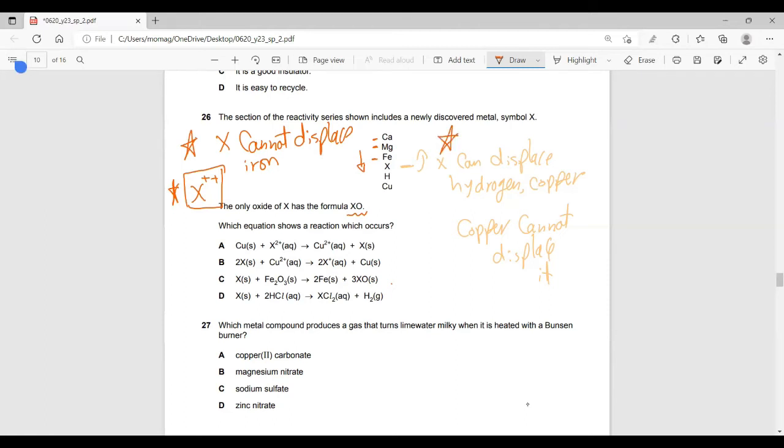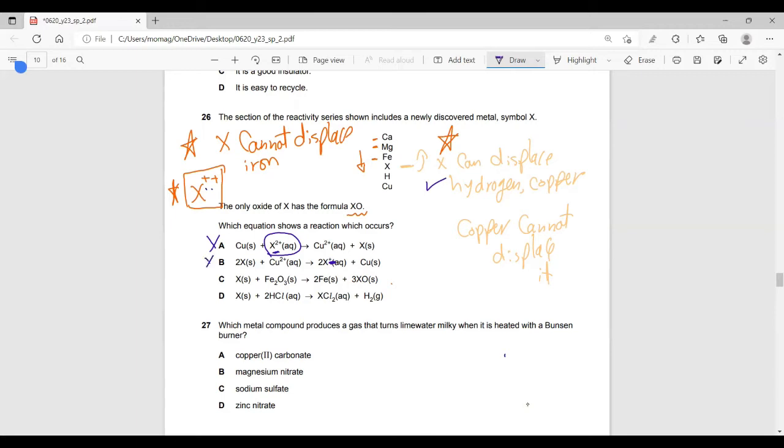And this is the third one. All of them will help us to work out that question. So question 1: copper reacts with ions or a solution or a compound of X to give a reaction. Is it true? I just briefly said that copper cannot displace it, so A is wrong. X can displace copper. Yep, it's correct, to get X plus oxidation state. Why? Because I said we have oxidation state of plus.